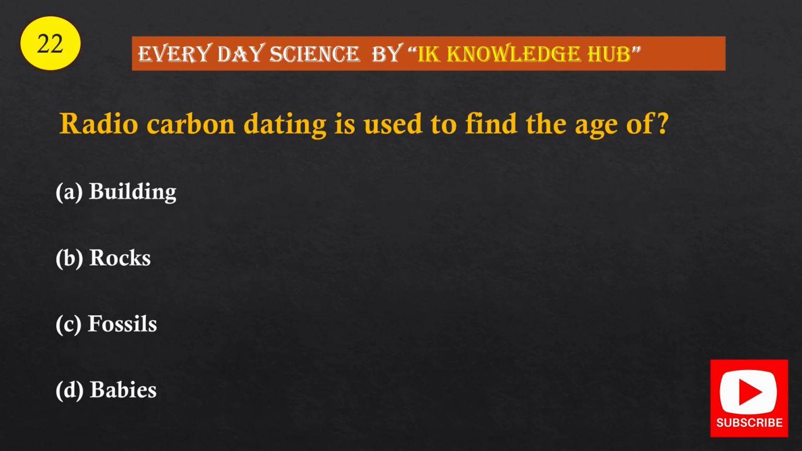Question number 22. Radiocarbon dating is used to find the age of option A, buildings, option B, rocks, option C, fossils, option D, babies. And the correct option is option C, fossils.